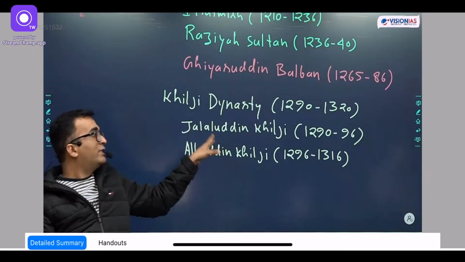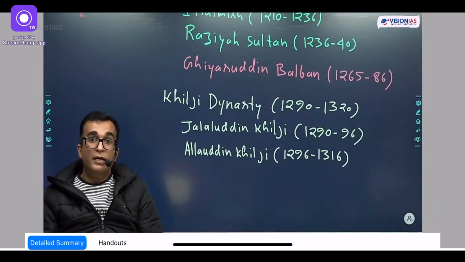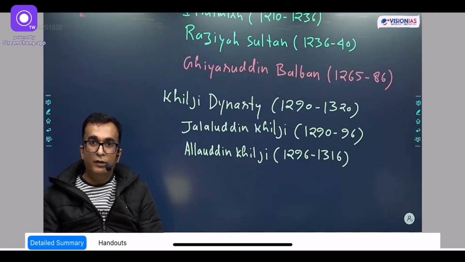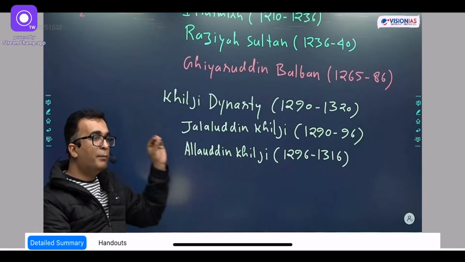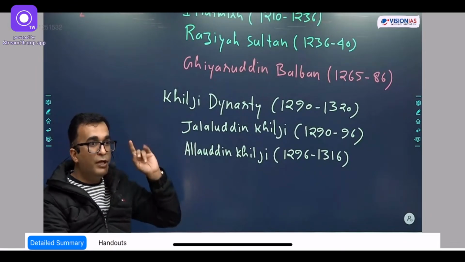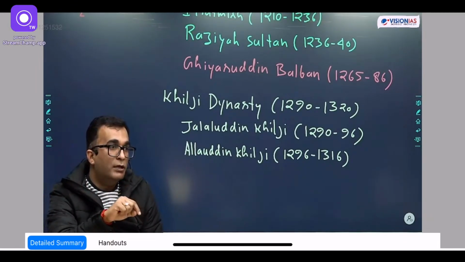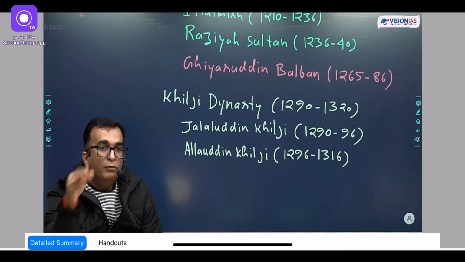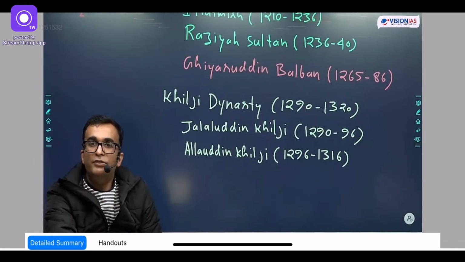So as far as Jalaluddin Khilji is concerned, एक बात ध्यान से समझना, Jalaluddin Khilji was an able general then, and why he was very popular when the slave dynasty rulers were already there, but people were preferring that he must become the ruler. The reason is that he defeated one of the branch of the Mongols. So that is the time when the Mongol invasion of the world has started. Then, and Mongol, have you heard about the name Genghis Khan?